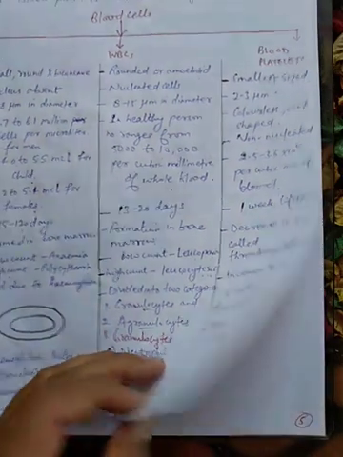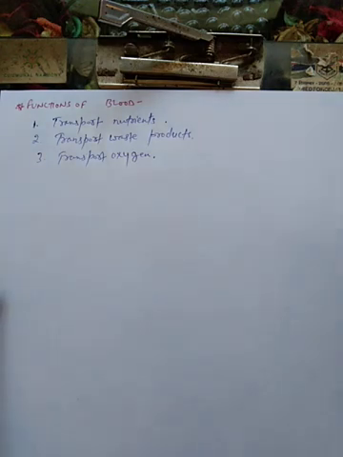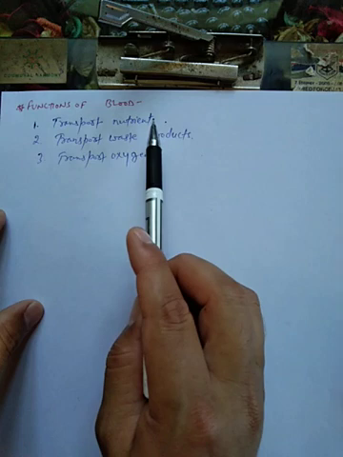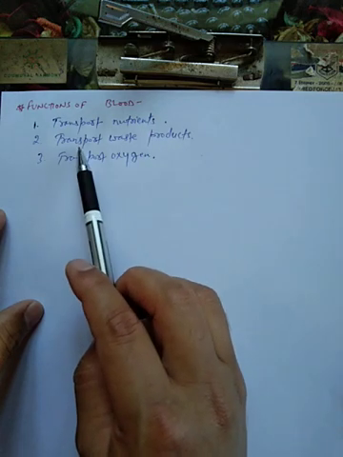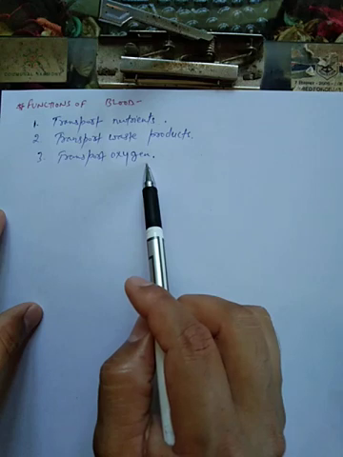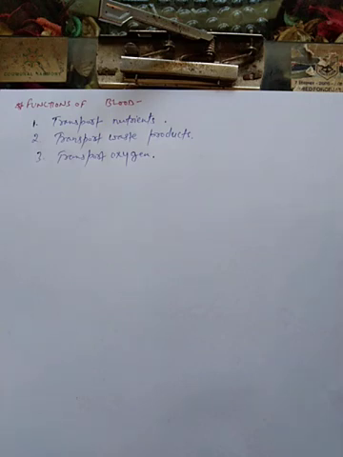Now what are the functions of blood? Again you can see blood helps in transport of nutrients, blood helps in transport of waste products, and blood helps in transport of oxygen.